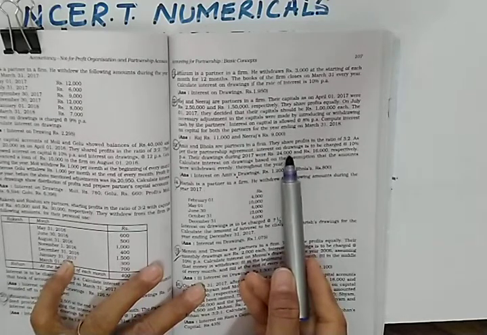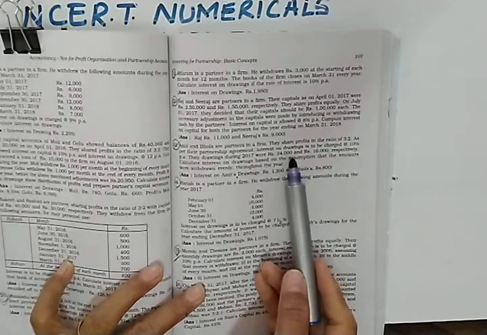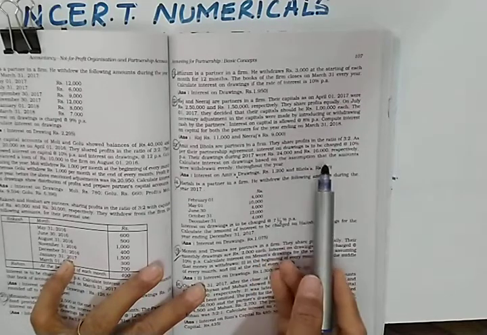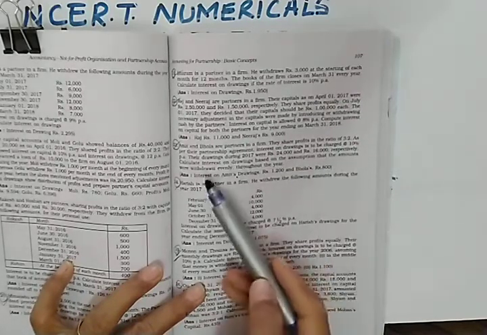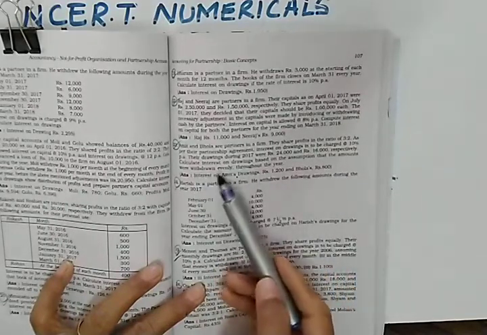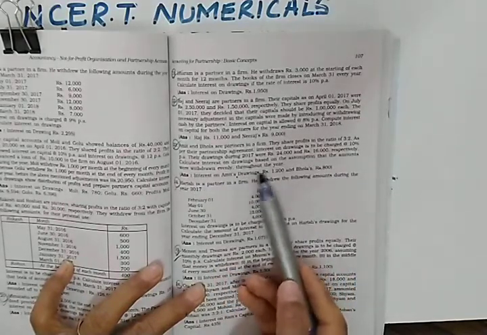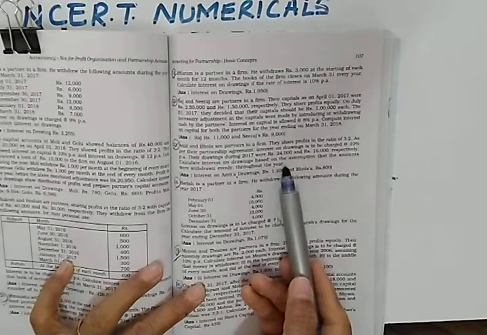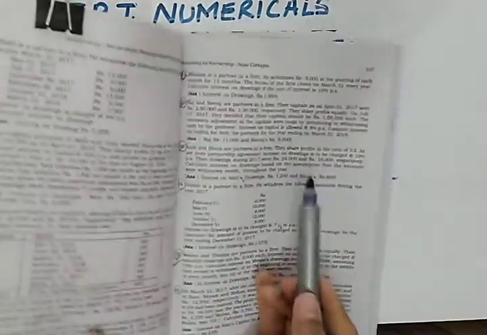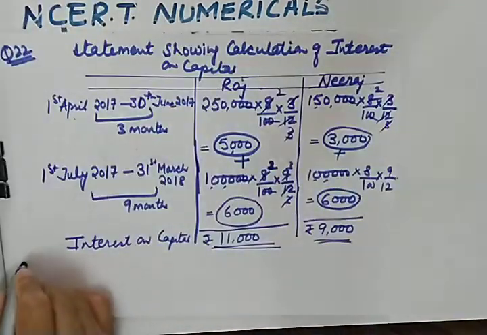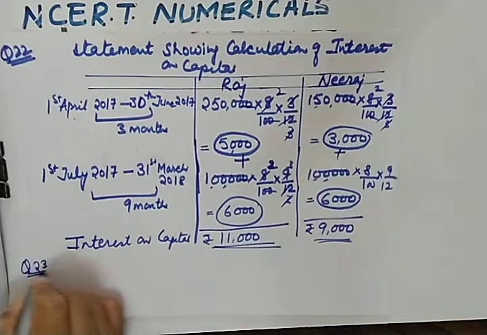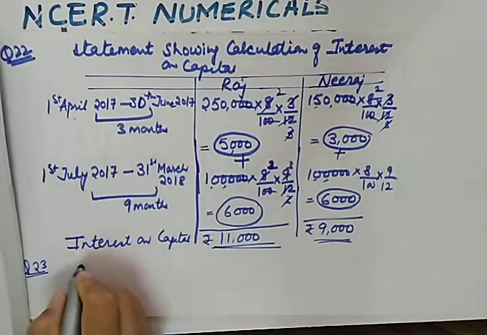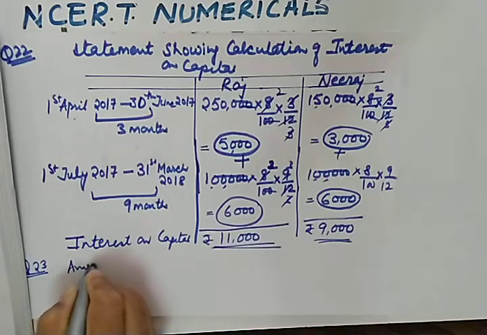Whatever be the interest on drawing, you will calculate interest on drawing, then multiply that interest on drawing by 6 upon 12. This is the basic assumption, but it is given here. They are clearly mentioning that the amounts were withdrawn evenly throughout the year. For evenly, what is the adjustment? The average period will be 6 upon 12. So I am showing how to calculate in case of Amit. Question number 23, in case of Amit, you will be calculating Amit's interest on drawing.